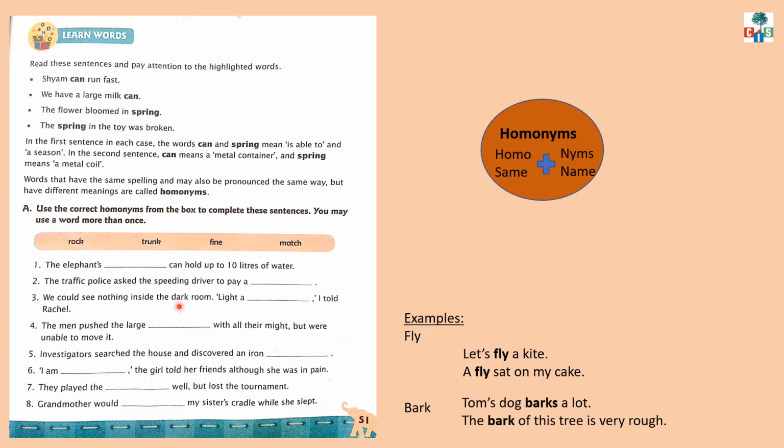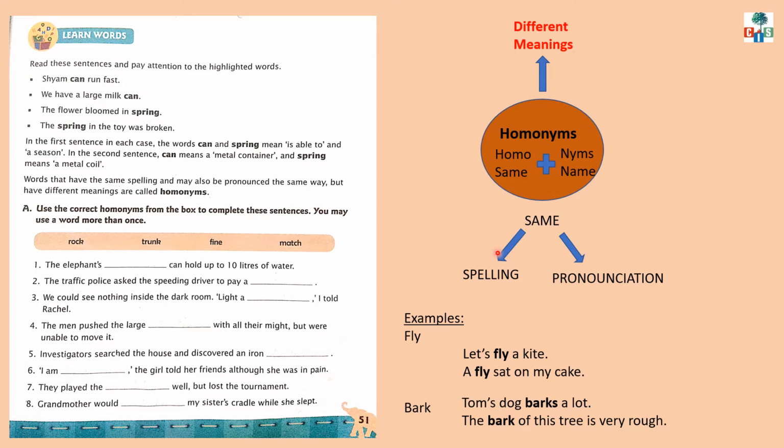Children, here we are going to know about homonyms. Let's understand this word first. What does the word homonym mean? Homo means same. Nims means name. When we combine both these words, homo plus name, it becomes homonyms. Now what are homonyms? Homonyms are those words which have same spellings and same pronunciations, but their meanings are different.